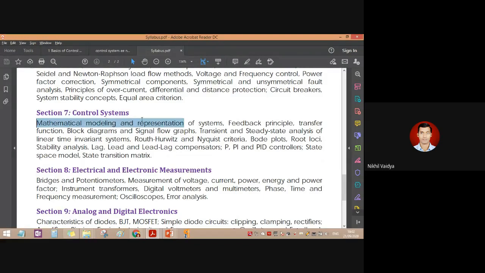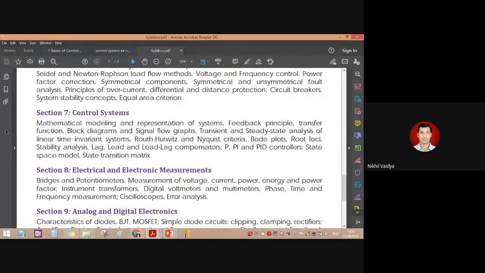So mathematical modeling and representation of systems, and then the basic feedback principle. That's what we call a closed loop system. That is the second topic. Generally before mathematical modeling and representation of systems, we need to study some basics of control system. For that we require some basics to understand this mathematical modeling and its representation. So we will go through it today.